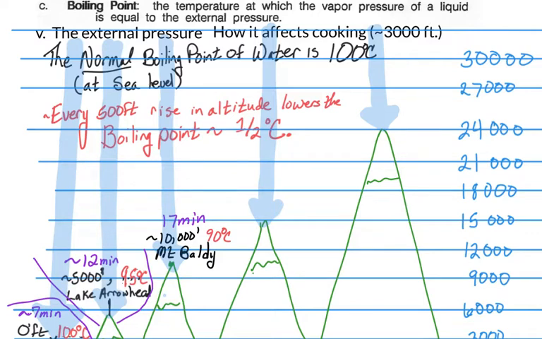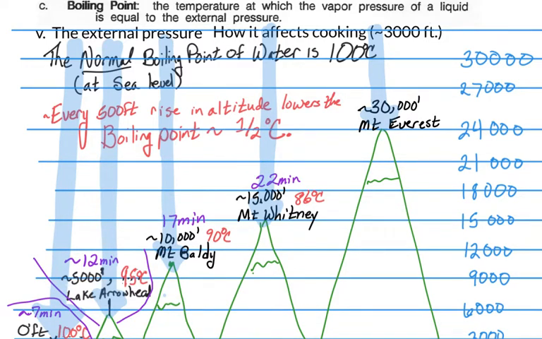If we go to Mount Whitney, which is the highest point in the continental United States, we see that it's about 14,000 feet. The boiling point of water is 86 degrees, and that means it'll take about 22 minutes for that same pasta to cook. And if we go all the way to the very top of Mount Everest, it's about 29,000 feet, which we'll say is about 30,000 feet, and that means the boiling point is about 67 degrees Celsius, which means that the same pasta that took 7 minutes to cook at sea level will now take almost 40 minutes. So as you can see, the elevation affects the boiling point, which affects the length of time it takes to cook your food.